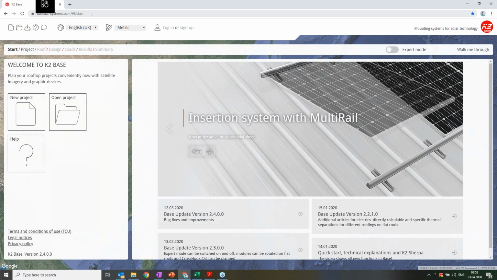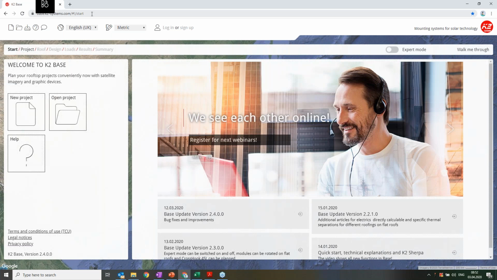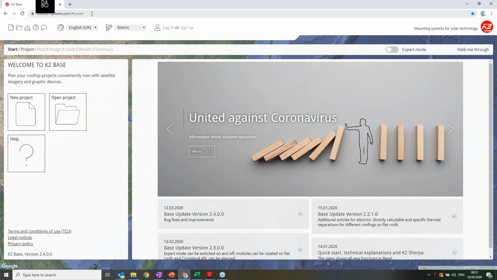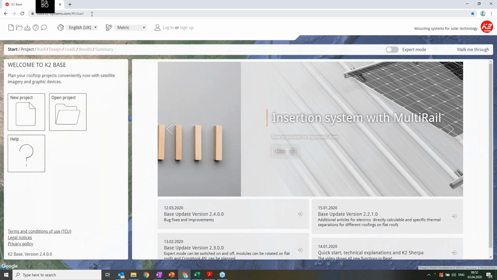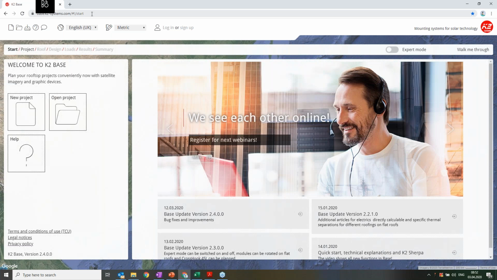The most important thing is that to use K2 Base, we normally ask you to sign up. You just need to register, and it's free of cost. You don't need to pay even a penny for it. You can see here the button called sign up.